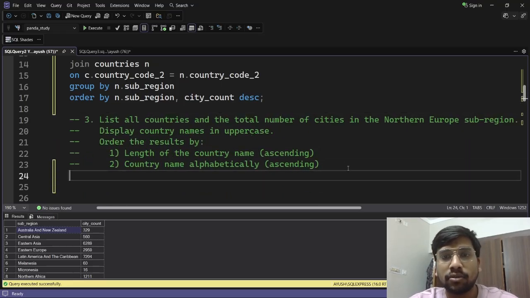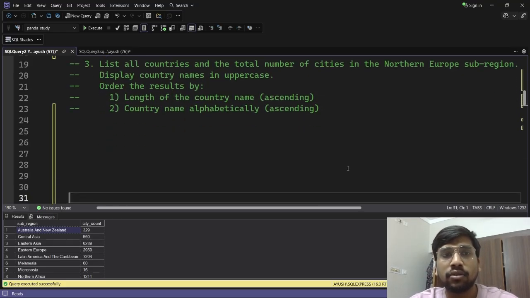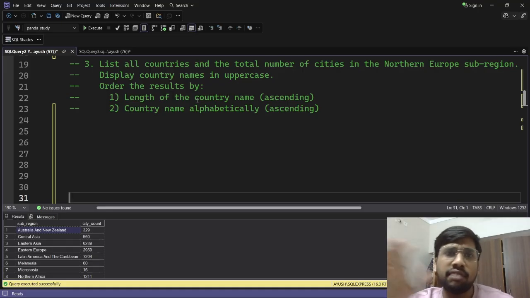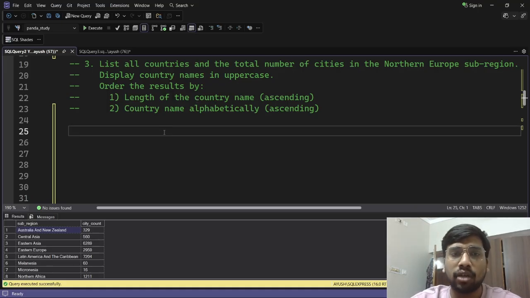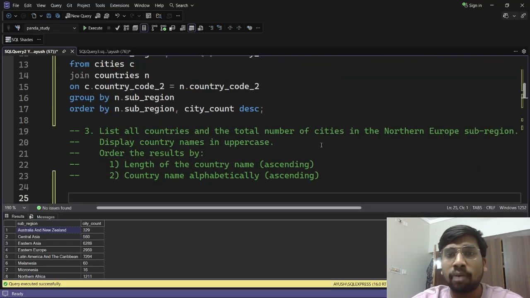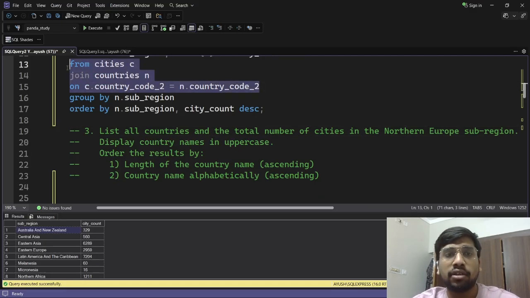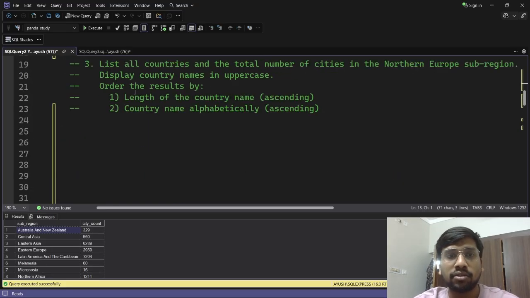It says, list all the countries and the total number of cities in the Northern Europe sub-region. Display country names in uppercase. Then we will order by two conditions: length of the country name and country name alphabetically. Okay, easy one. There is nothing much to think about. So first we will do the join, because we need to find the number of cities and the countries. So I will just copy paste this part here, that we will join like this.